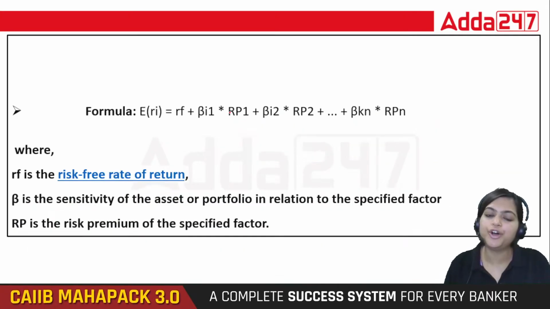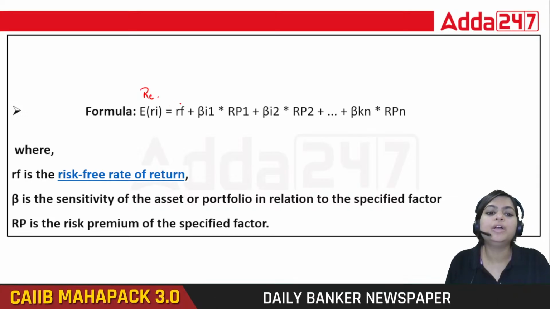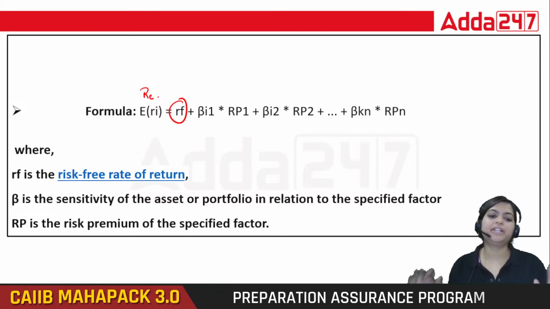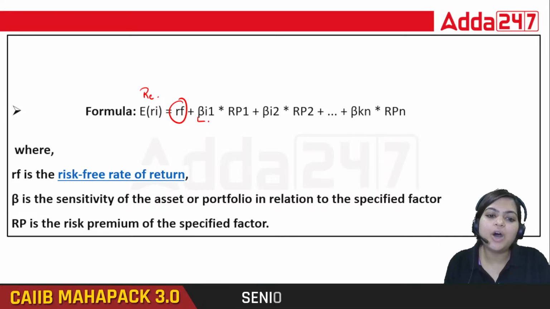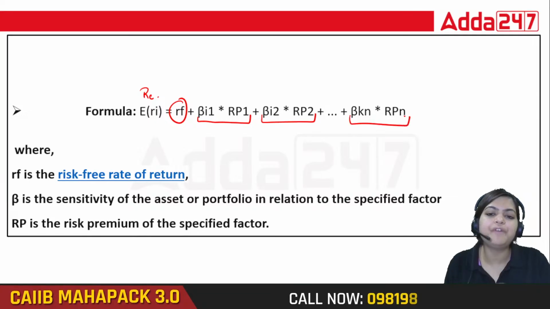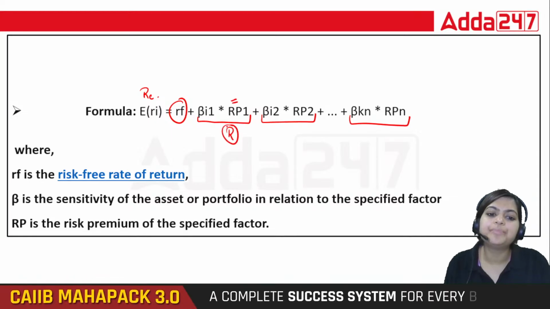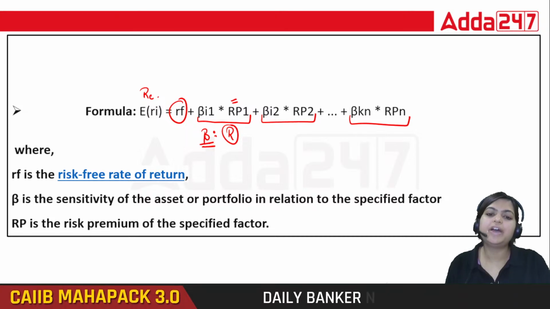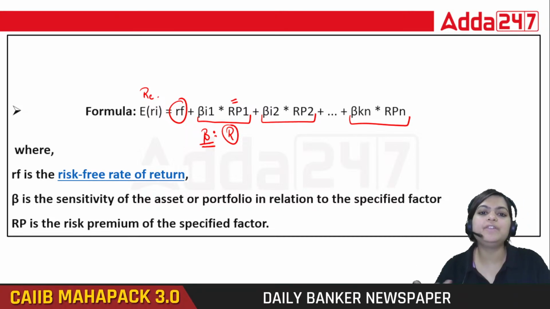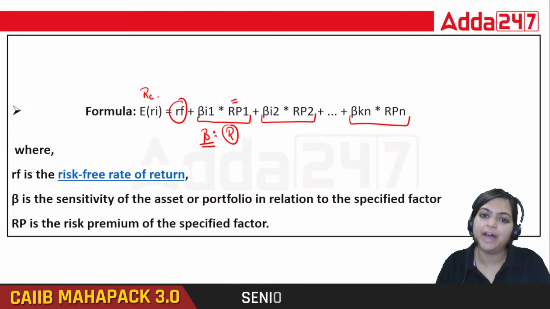So what is our formula? Required rate of return equals risk-free, which is the return we want, plus whatever macroeconomic factors we have. Based on that, we see what risk we can bear and the relationship with that factor: how our expectation will fluctuate, how this company will fluctuate in case of that particular factor.